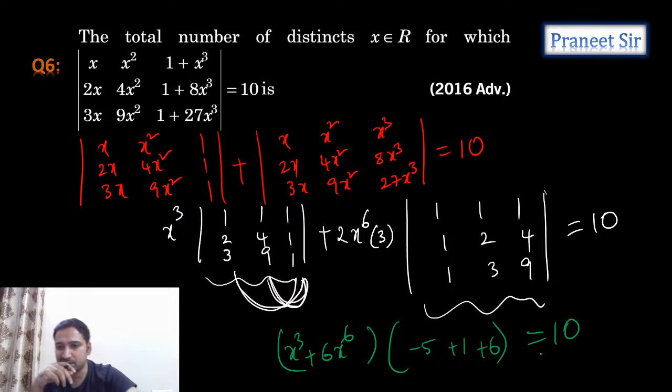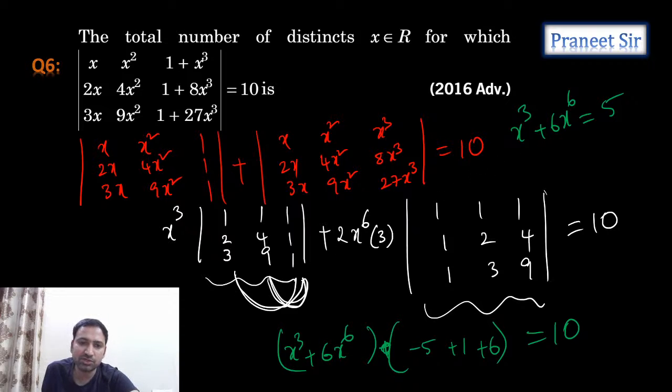So when you expand this, how much do we get? Finally, we get x cube plus 6x power 6 into 2 is equal to 10. We are getting 2, right? So this is plus, or multiplication. So tell me how much we get. This is 2 we are getting. So 2 times this is equal to 10, which gives the equation with 5. Yes, this is what we are getting.